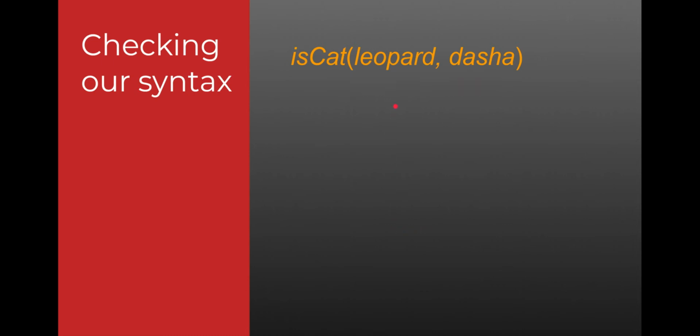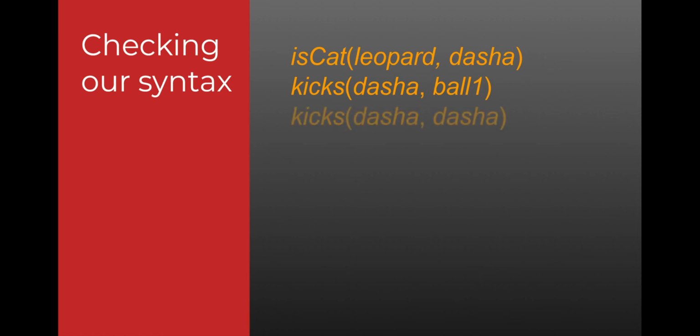This sentence is not correct because although it makes intuitive sense that both leopard and Dasha are cats, is cat only has an arity of 1, and so it cannot take 2 arguments, even though it really seems correct. Here we're okay. Dasha kicks ball 1, no problem. Dasha and ball 1 are both object constants, and kicks has an arity of 2. Notice that I'm not paying attention to whether or not it makes sense for Dasha to kick ball 1. We're just saying that since they're both object constants and kicks has an arity of 2, we're okay.